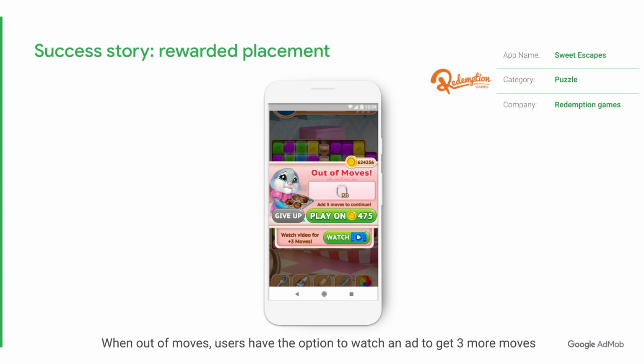Here's a couple of examples of reward ad placements by Redemption Games. In their app Sweet Escapes, users who are out of moves can watch an ad to get 3 extra moves. This reward is very appealing for users who want to continue the game.